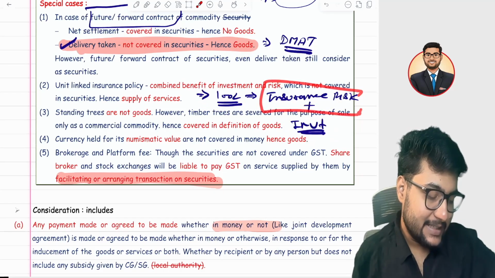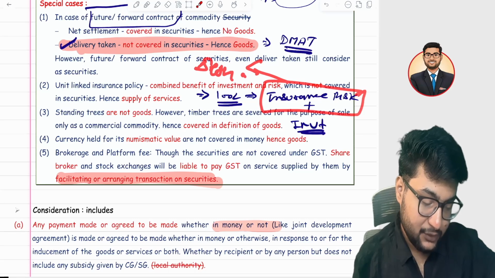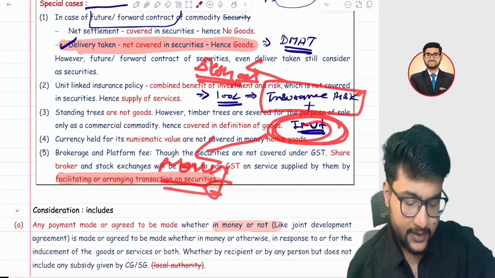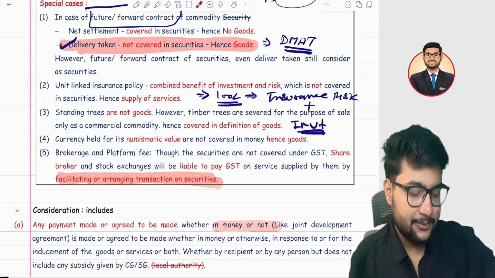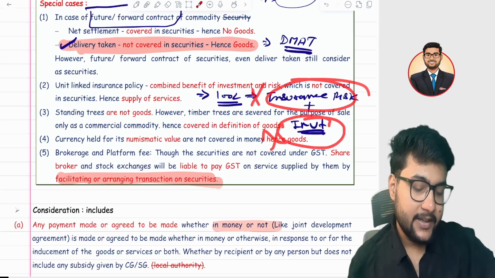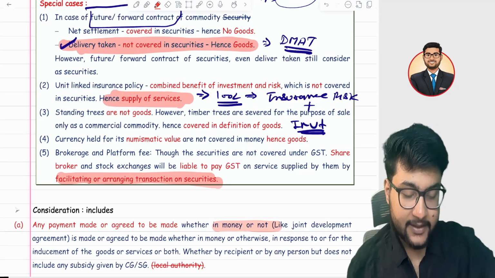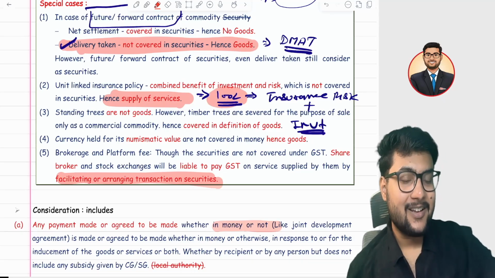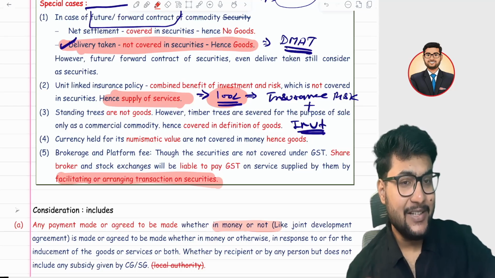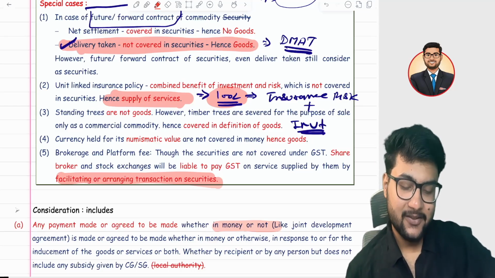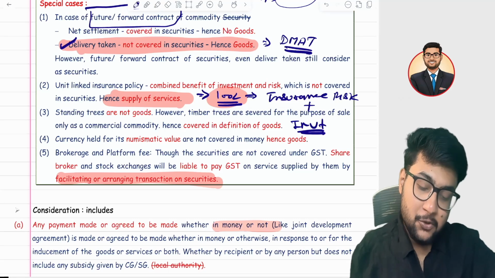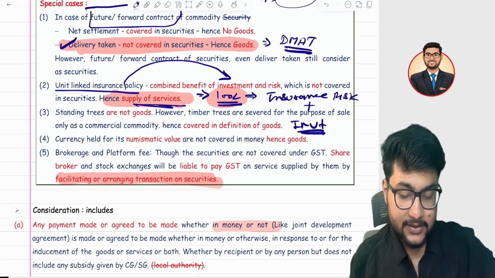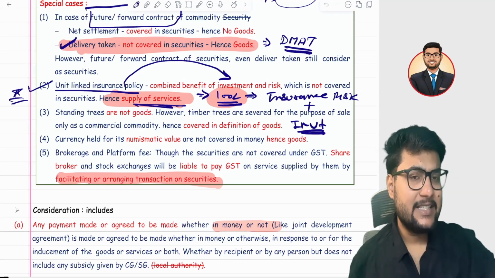The insurance risk is a service because someone is giving you insurance services, but the investment in itself is money, right? It's in itself money as security. It is not a supply. So here GST says it will be considered as a supply of services first of all. Sir, how much amount will be considered as a supply of services? We will study this in valuation of supply. For the time being, a unit link insurance policy which covers investment plus risk is a supply of services. It's a very important point. They can ask it in the examination.